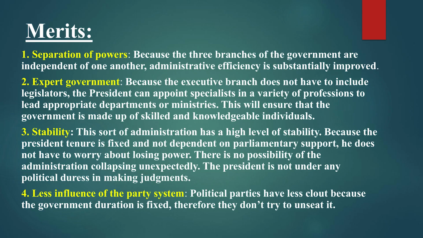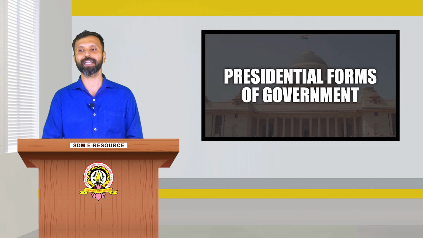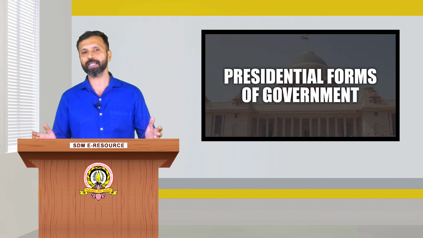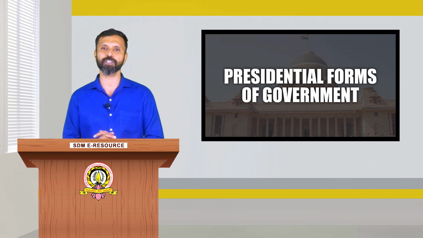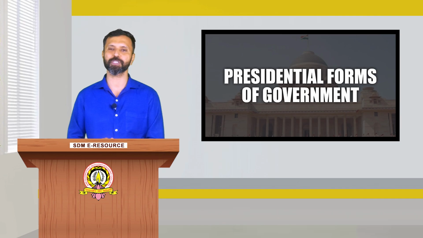Less influence of the party. The political parties have less clout because the government's duration is fixed, therefore they don't try to unseat it. So what is the other phase of the presidential form of government? That is the demerits of the presidential system.